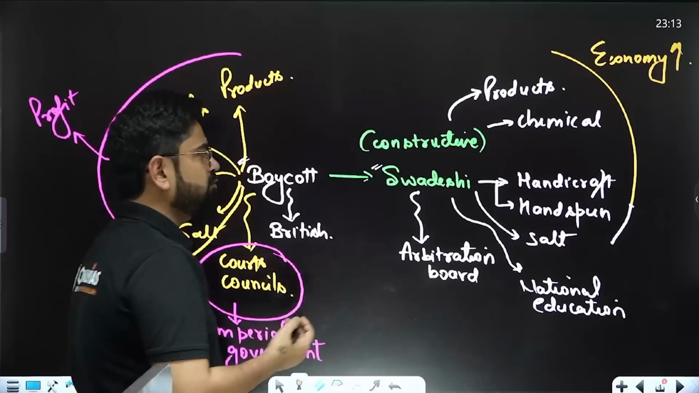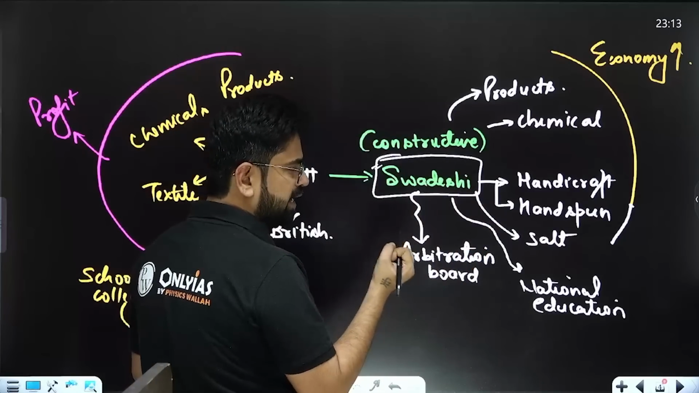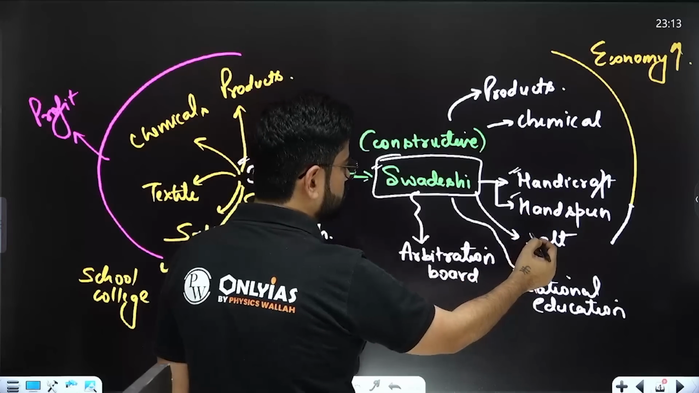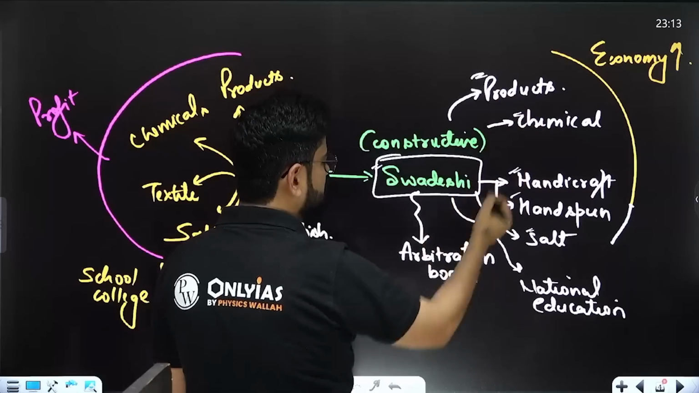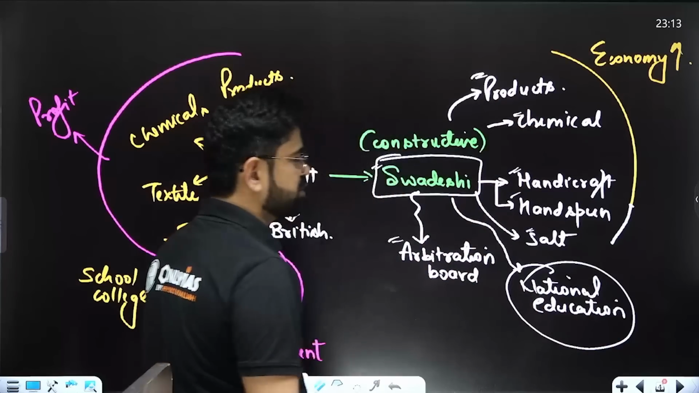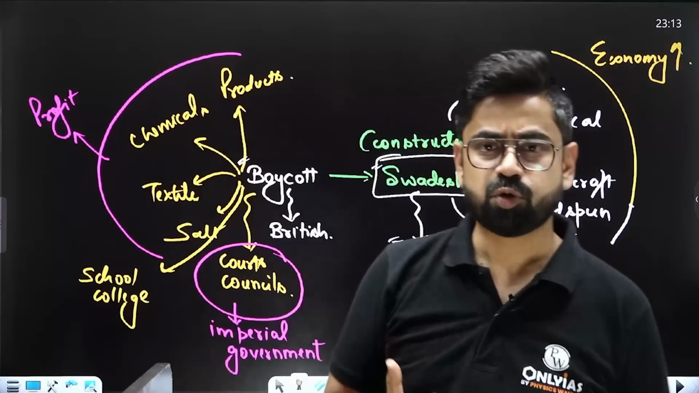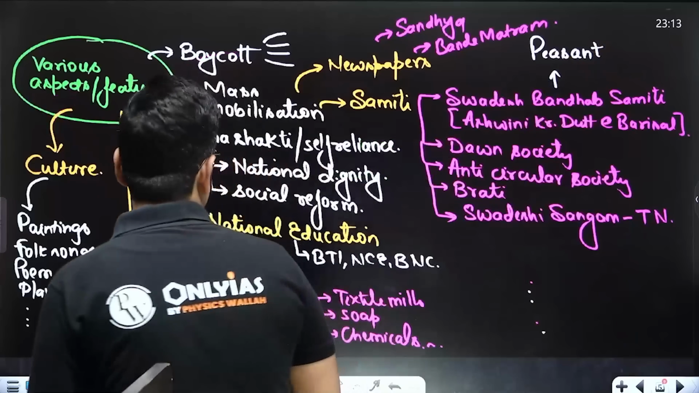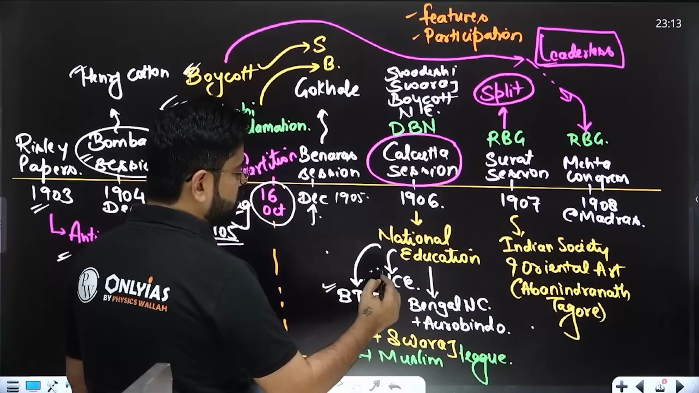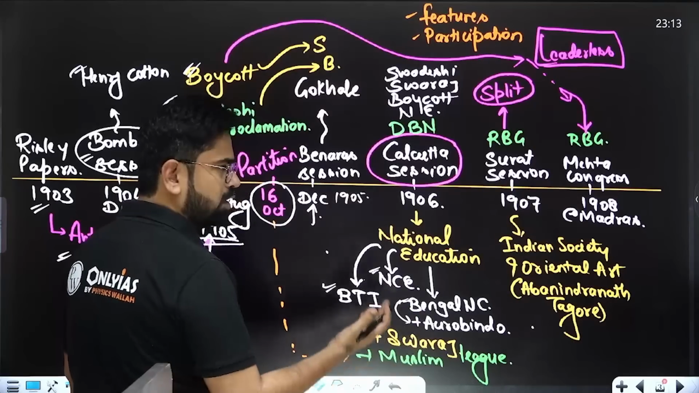And the constructive or Swadeshi part is where we have to adopt everything which is Indian. For example, handicraft or hand-spun cloth or salt or products or chemicals or our own arbitration board, and even education, national education. So here for the very first time officially we are observing national education coming in. 1906 was the point where national education was in the picture. Bengal Technical Institute, National Council of Education, Bengal National College with the principal Aurobindo Ghosh, all these came into being.